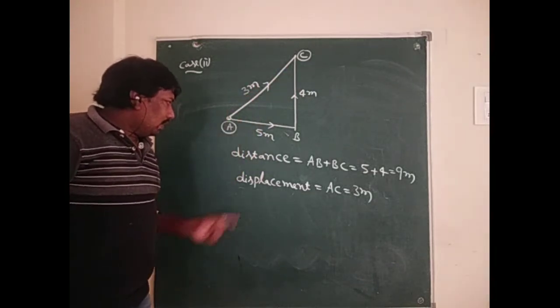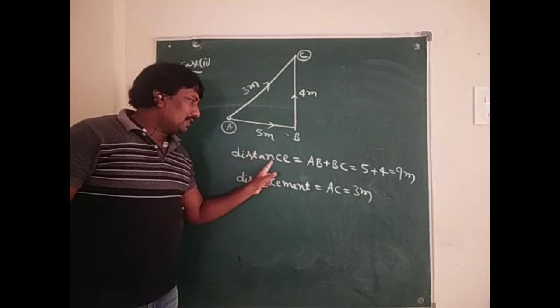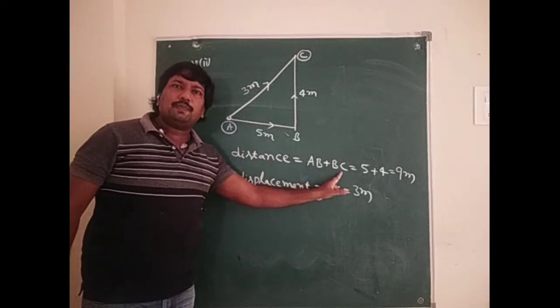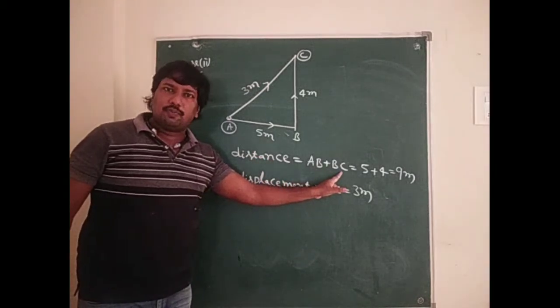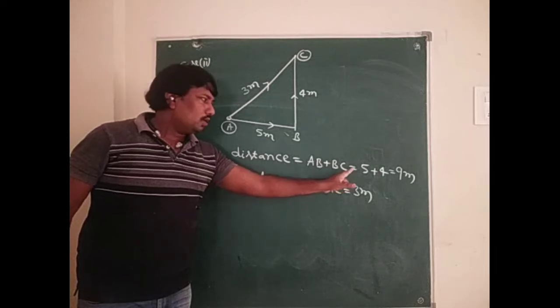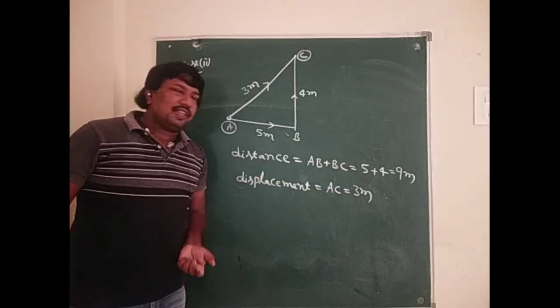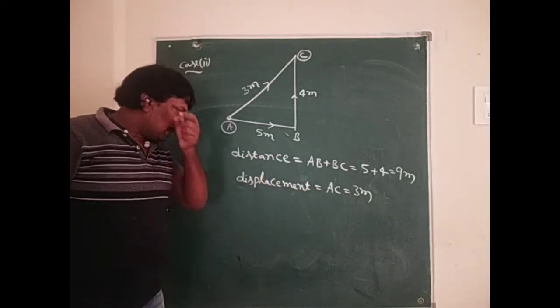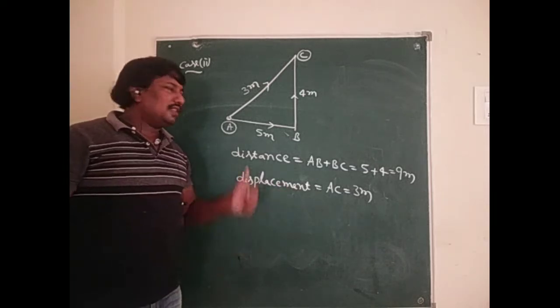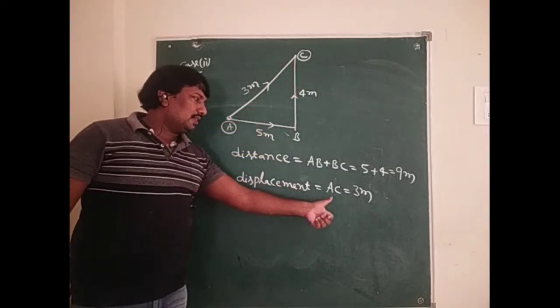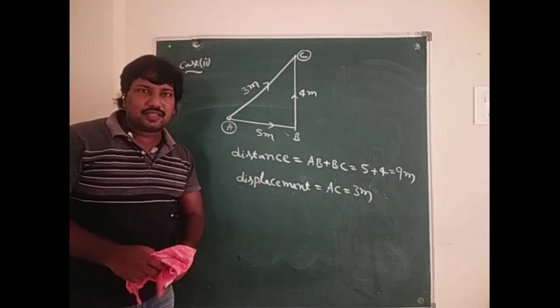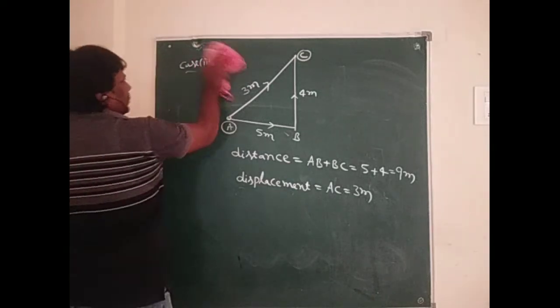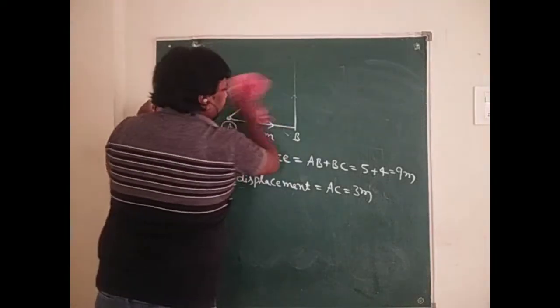So now the person travels a distance of AB plus BC. That means the actual path covered by the body is known as distance. So therefore AB plus BC equal to 5 plus 4, 9 meters, and the displacement is AC, that is 3 meters. Next, case 3.